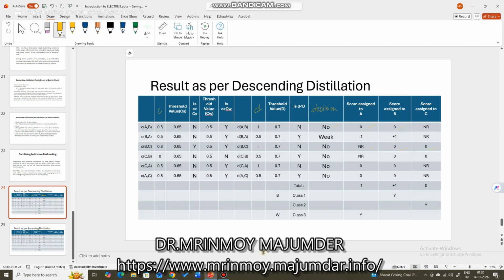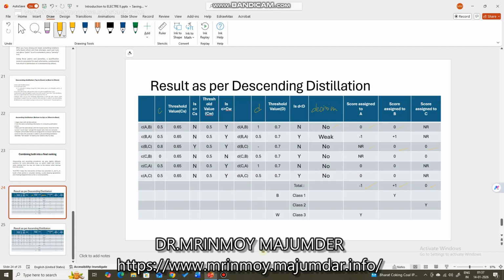Score is zero. If there is outranking, the alternative which is outranking the other alternative gets plus one, and the other alternative gets minus one because it was outranked by that alternative. So accordingly, we assign scores, and when all the scores are assigned, you see total score of A becomes minus one, total score of B becomes plus one, total score of C becomes zero.